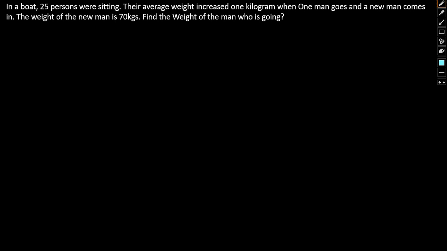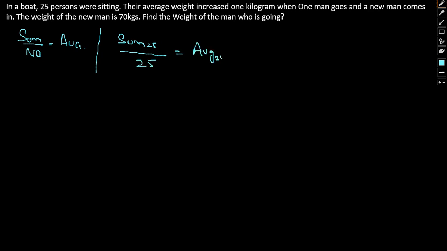So let's see. Average is given by sum by total number. Initially, let us consider the case where 25 people were sitting and no person left or was added. The sum of 25 people divided by 25 will be their average. This is our first equation. From this we get sum of 25 equal to average of 25 into 25. Say this is equation 1.